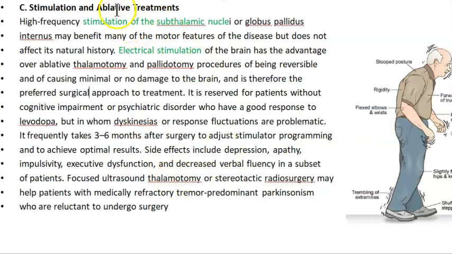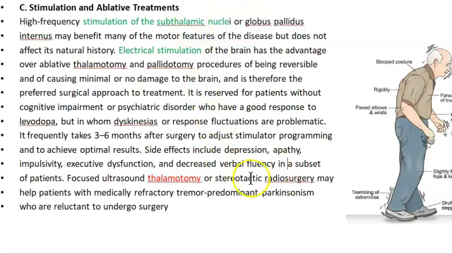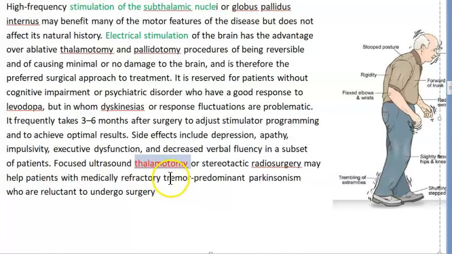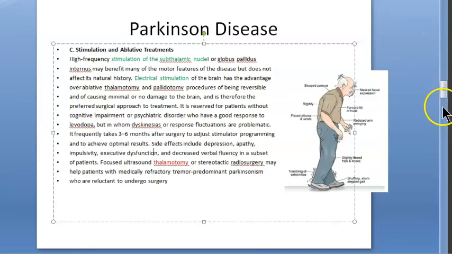Okay. Then what are ablative? Ablative means thalamotomy. Something they are removing. Thalamotomy. Stereotactic radiosurgery. What is thalamotomy? They're removing something, I'm sure. It's just thalamotomy, isn't it? Thalamus is there here and they're trying to put an electrode here. Subthalamic nuclei. But why? What will it help in? If they have some tremor, it will help, it seems. Okay. Sounds very scary to me though. The thalamotomy, etc. Next is what?